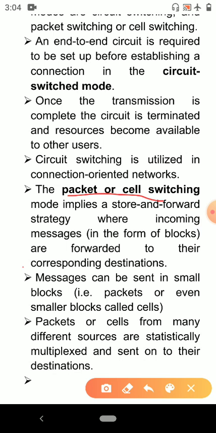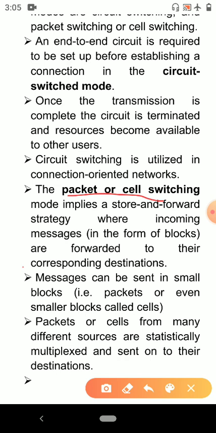Sending or receiving a complete message in a single block requires a buffering stage, where information can be gathered before it is sent to the destination. Alternatively, messages can be sent in small blocks, that is packets, or even smaller blocks called cells, which do not require such significant buffering stages.